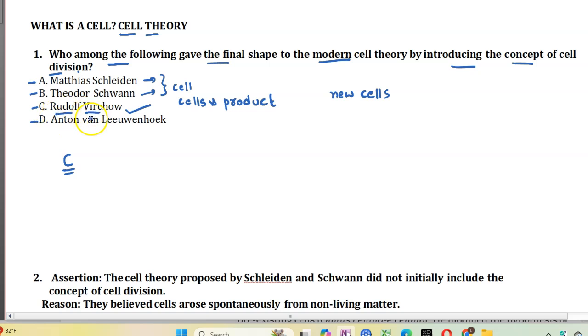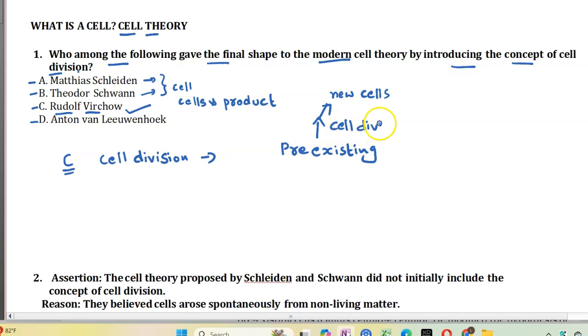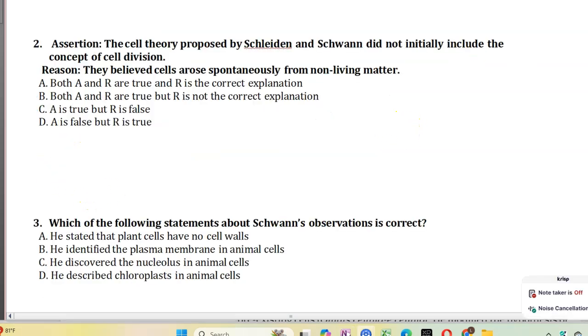Rudolf Virchow introduced the concept of cell division. This concept included the formation of new cells from pre-existing cells. That is, by cell division from pre-existing cells, new cells are formed. Hence the answer is option C.